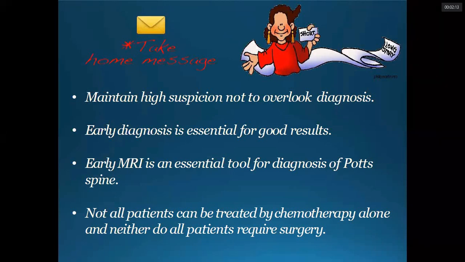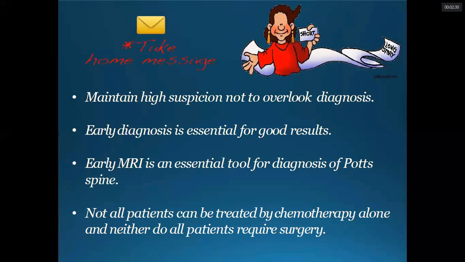Early MRI is the essential tool for diagnosis of tuberculosis of the spine, as it takes around 3 to 5 months for the radiological X-ray appearance to become visible, and not all patients can be treated by chemotherapy alone.